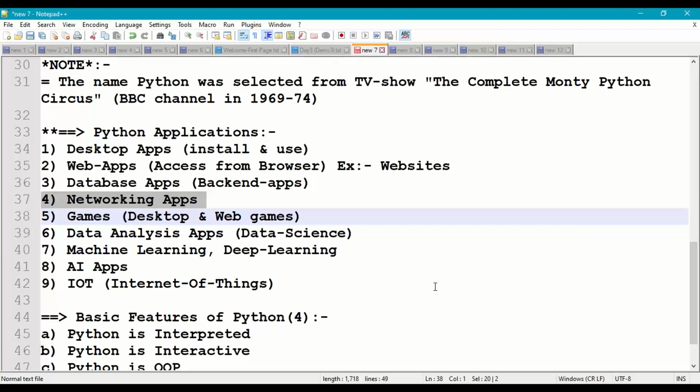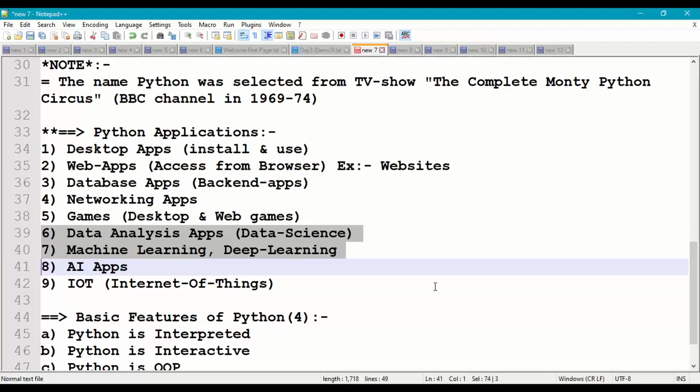Networking applications. Networking applications means file sharing applications, Bluetooth applications, Wi-Fi applications can be developed. We can develop games, both desktop games as well as web games. Online games can also be developed. We can develop data analysis applications or data science applications with machine learning and deep learning. So analyzing the data and giving the output to the user. For example, whenever we are using any website, we'll get advertisements on the side of the website.